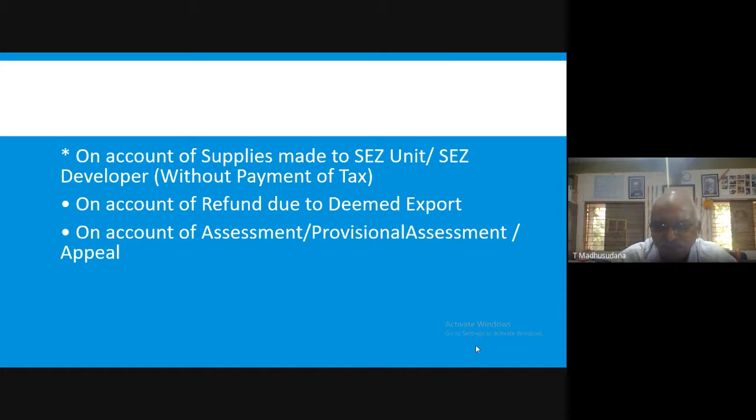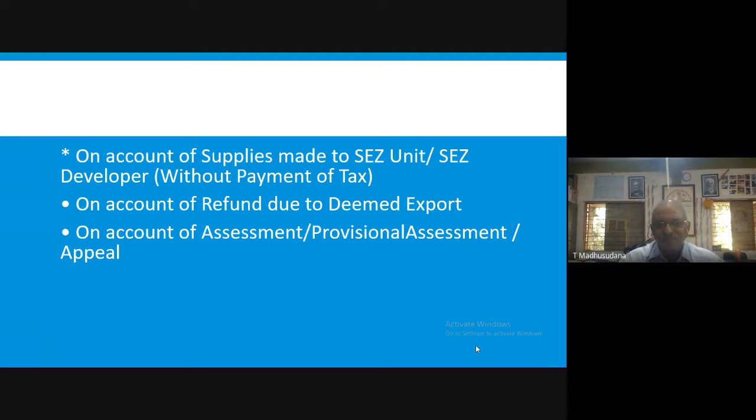Next, on account of assessment or provisional assessment or appeal. There are various assessment methods followed under the GST.